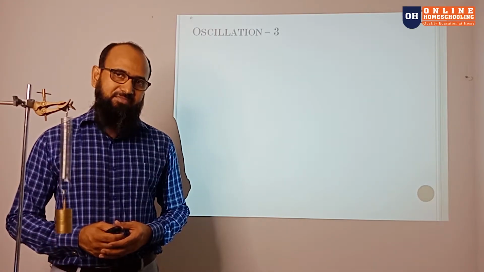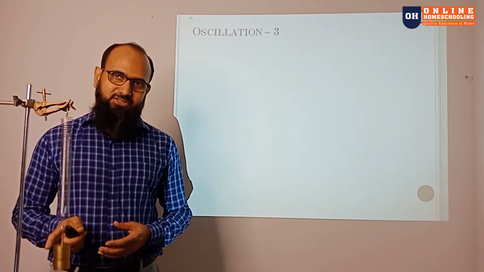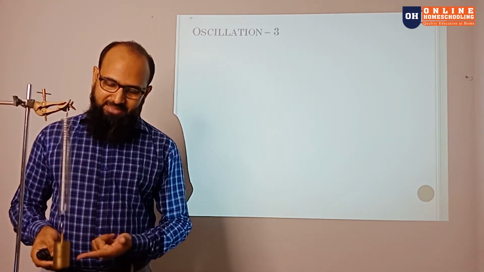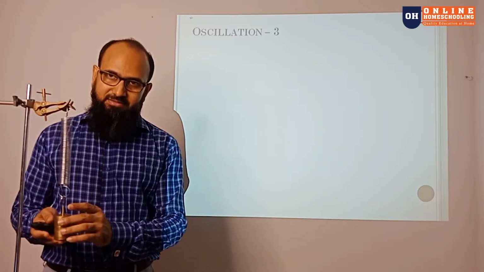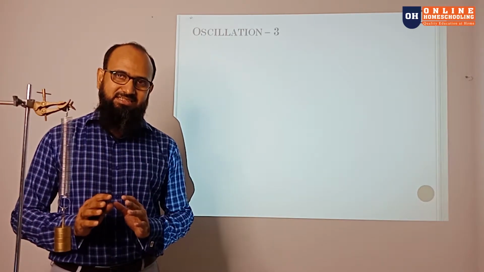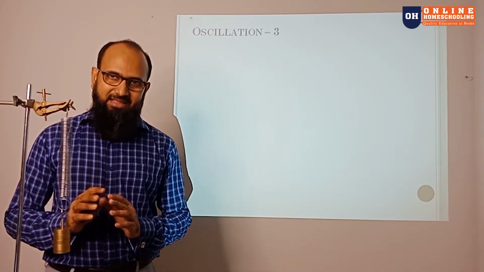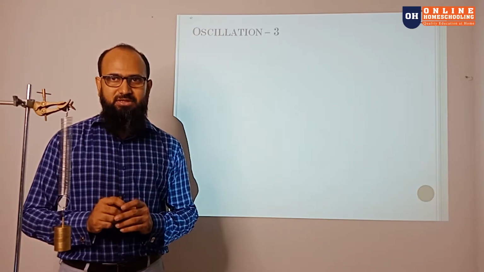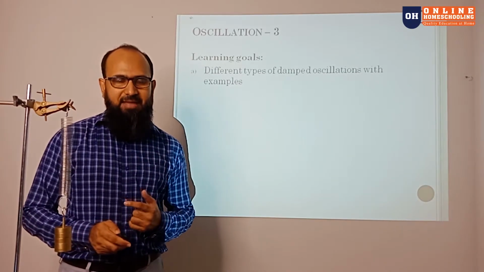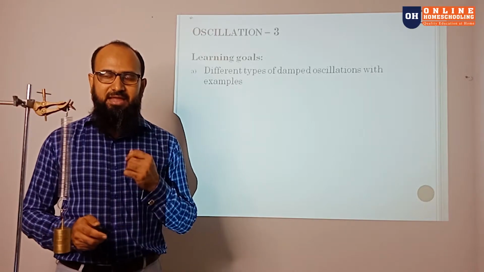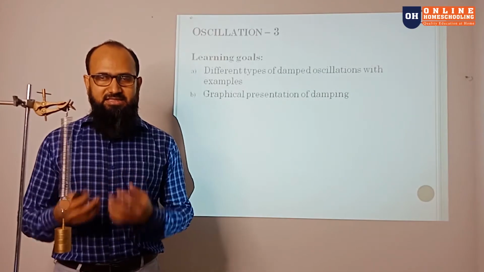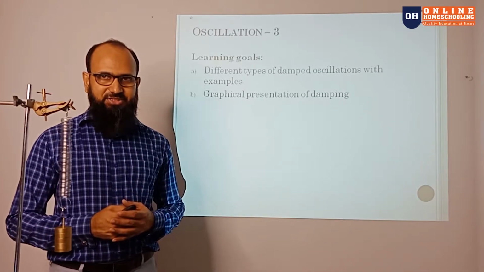What makes this thing stop? Because some of the energy is lost. Air resistance around this system, the spring and the mass, makes the spring eventually stop. So the oscillation is going to decay, and today's topic is about learning about decays. We are going to learn different types of damped oscillation, like how this damping happens and why this damping happens, with examples and graphical presentation.